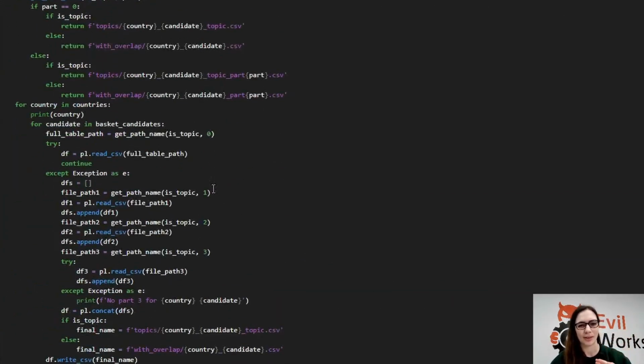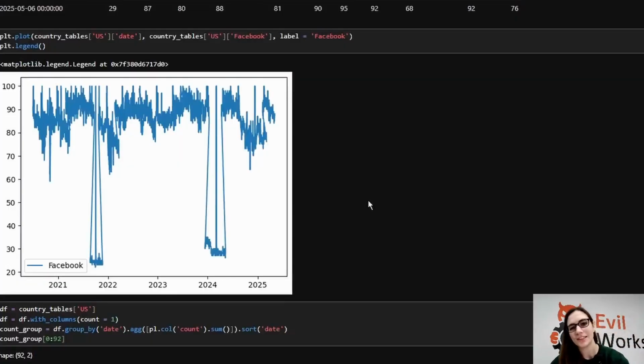And so I'm going to show you what it looks like if you do that. Jump ahead to something I made earlier. You see this graph here, right? So this looks like everyone's searching for Facebook at a normal amount. You know, it varies a little bit each day. And then all of a sudden, it's about September 2021, everyone just stopped searching for Facebook, with the exception of one day when they searched for it for a normal amount, and then they just stopped searching for it again for the rest of that time period, and then everyone went back to normal. And I don't know about you, but that's suspicious that the entire world would coordinate like that.